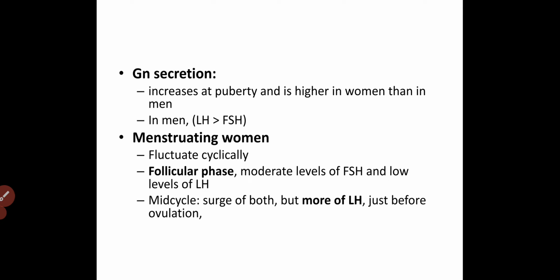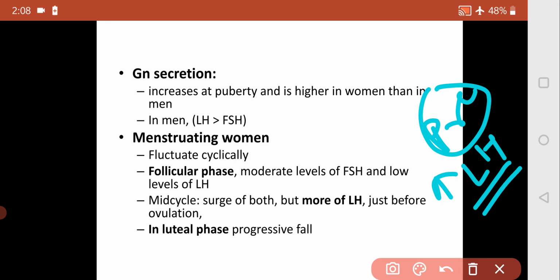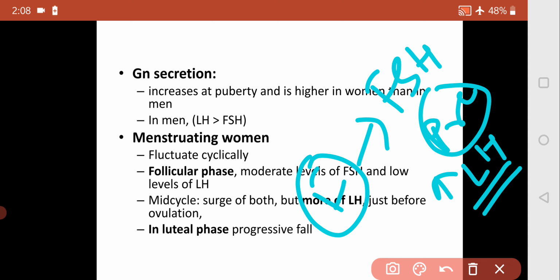So just before ovulation there is an LH surge, and there is an increase in LH. Then in the luteal phase, there is a progressive decline of both. Try to remember this: pre-ovulation, there is an increase in LH, and in the follicular phase, F for F, there is an increase in FSH.